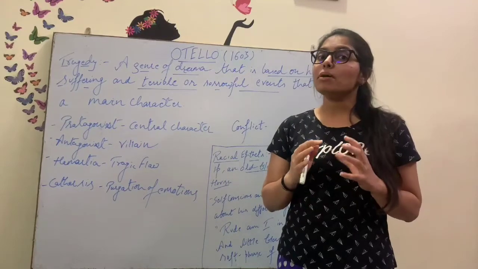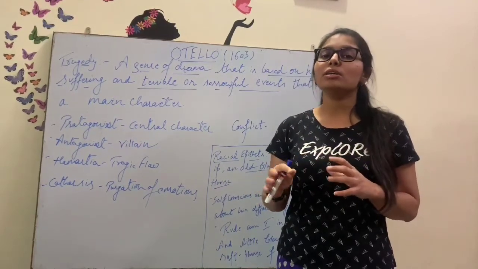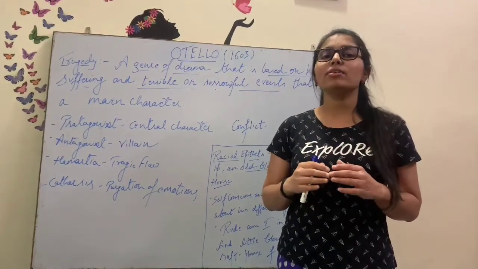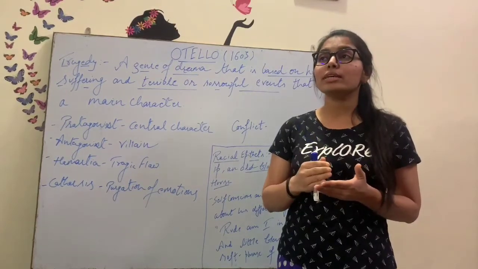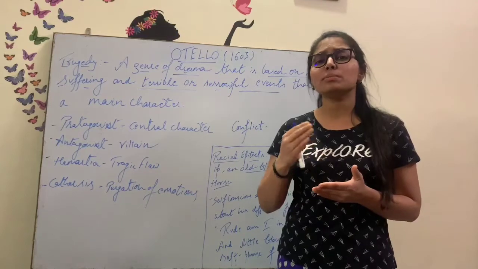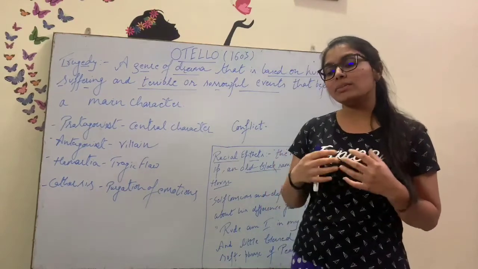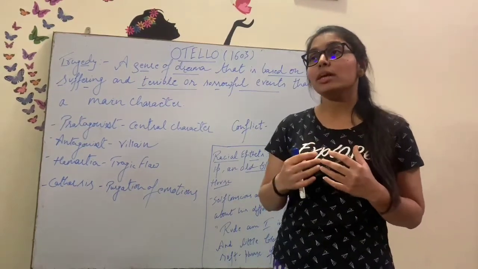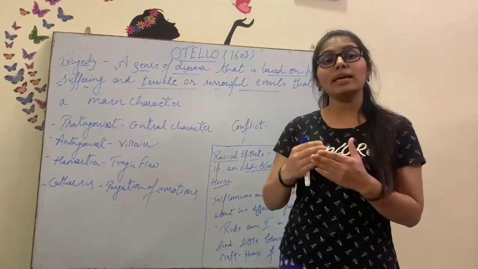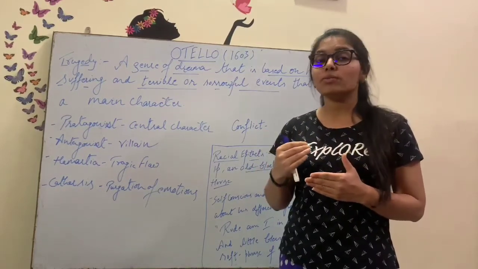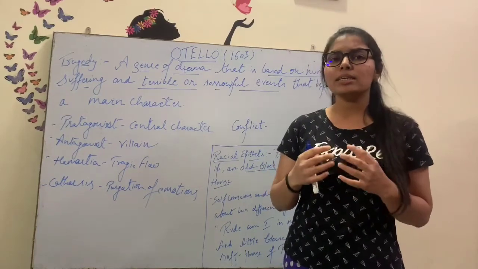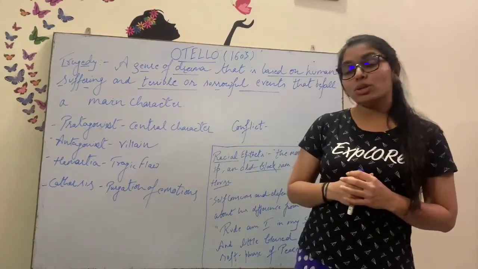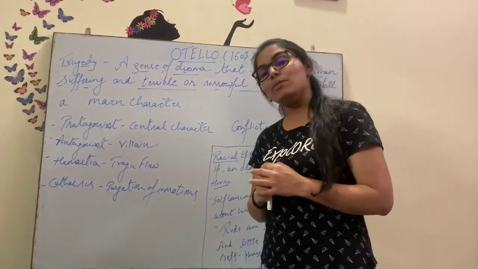But the name of William Shakespeare shines apart because he was immensely different from his contemporaries in the context of language, characterization, and subject matter. As we say, he had far sight of human nature. That's why his plays are very relevant even today, because of the subject matter and themes that he is writing about.